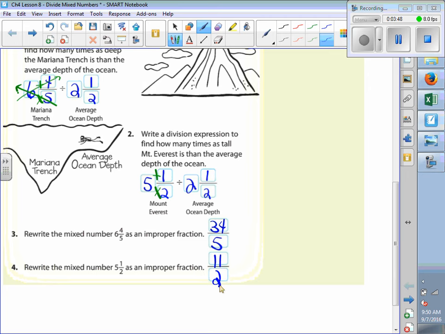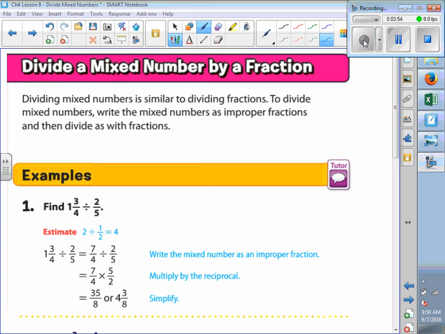So my improper fraction for 5 1/2 is 11/2. So we're going to divide a mixed number by a fraction. Dividing mixed numbers is similar to dividing fractions. To divide mixed numbers, we write the mixed number as an improper fraction and then divide as we do with fractions.